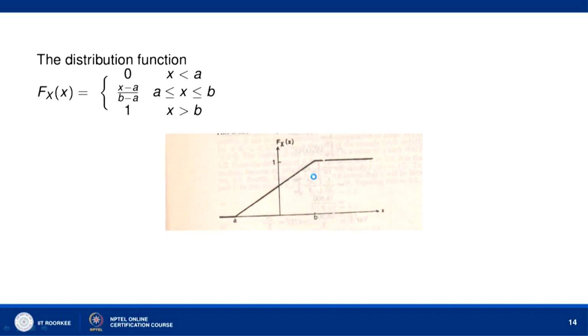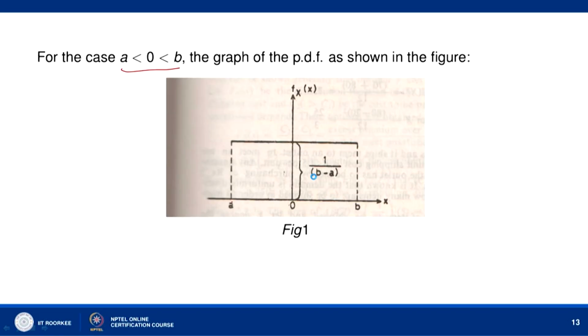Now, the distribution function F_X(x). By definition it is the integral from minus infinity to x of f_X(x) dx, and this will be equal to 0 if x is less than a.